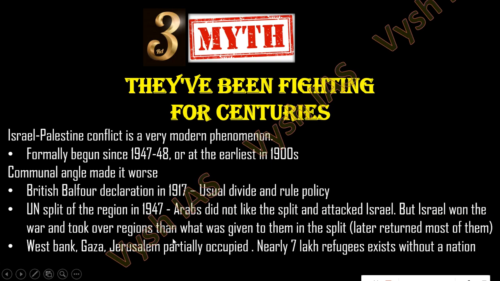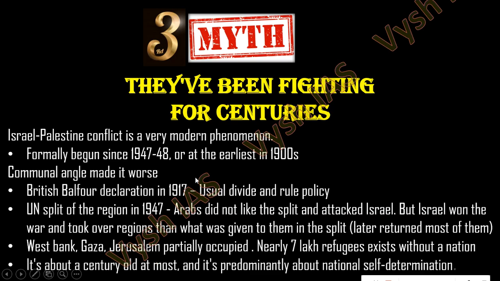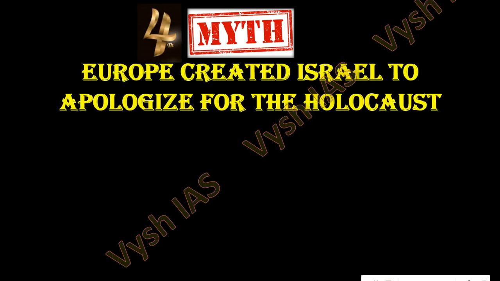Okay, so that in a different video we'll discuss. So this is the thing about the fighting timeline. And it's, as I told, about a century old at most, and it's predominantly about national self-determination. Okay, so you cannot tell centuries, it is just since the beginning of 1900s. Now the fourth myth: Europe created Israel to apologize for the Holocaust.